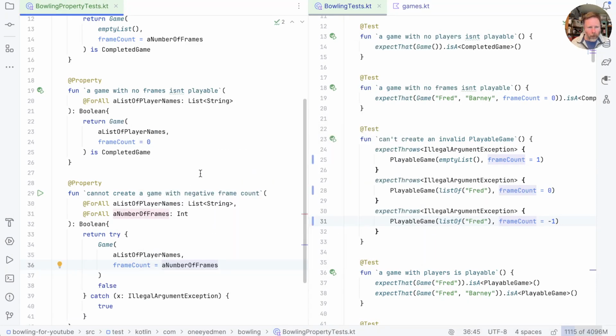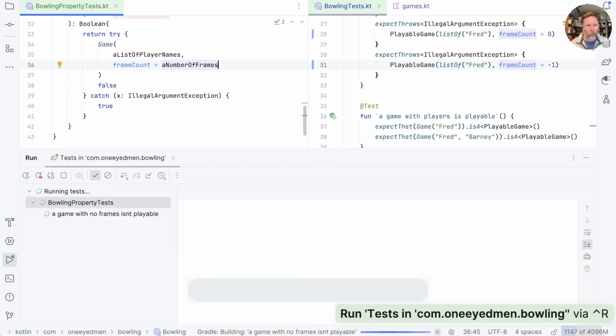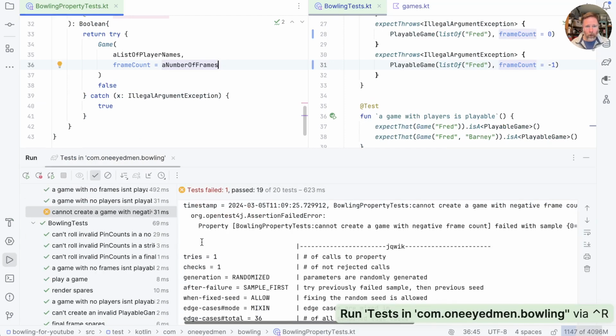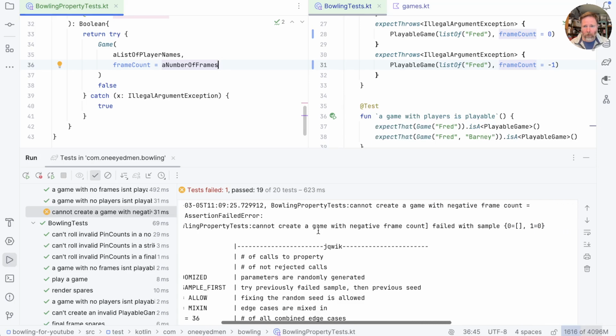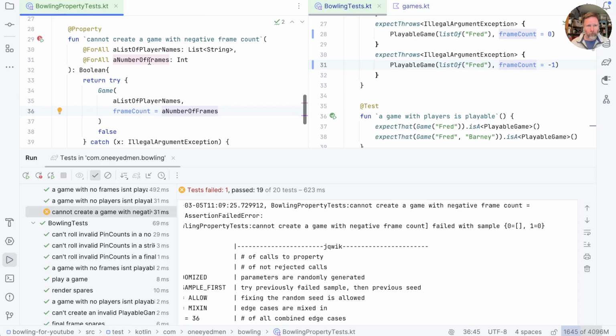Now you can probably see what's going to happen. Half of the ints that are passed into here are going to be positive, and this will succeed. So if I run it, is that true? Yes, it is. It turns out that if we passed the second parameter as 0 in this case, then we managed to actually create a game. So we need to find a way to constrain this number of frames.